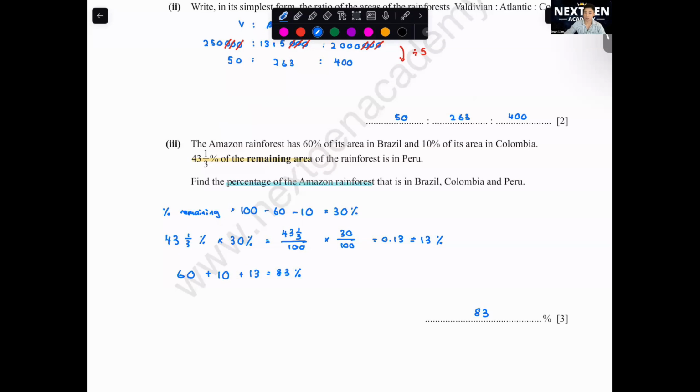Okay, so this is a question of percentage. Is it okay to multiply 43 and 1 over 3 out of 100 times 30? How do you get 100 times 30? So 30 over 100, is it? 43 and 1 over 3 times 30 over 100. Is that what you're doing?